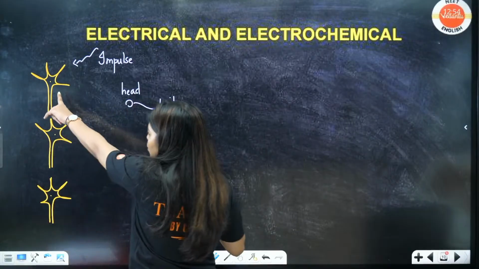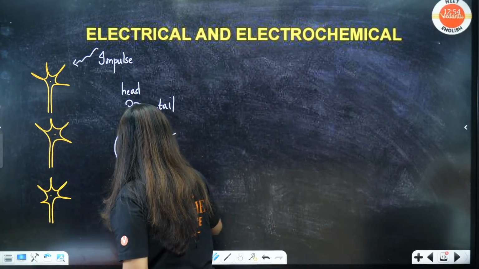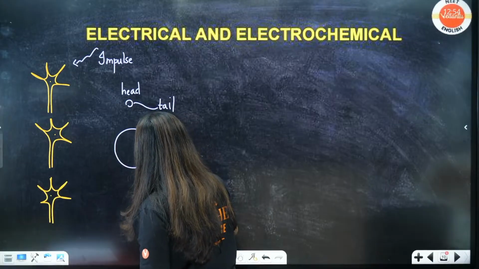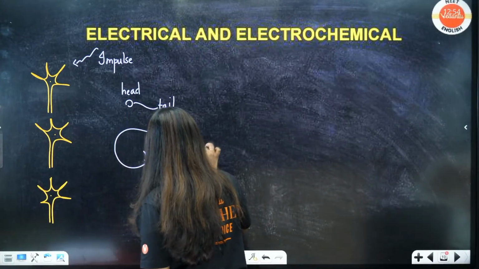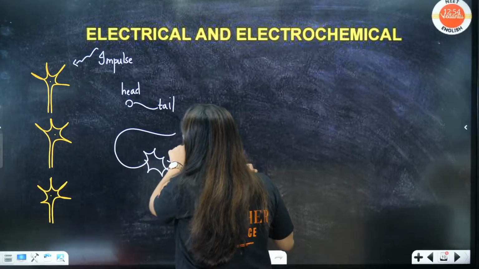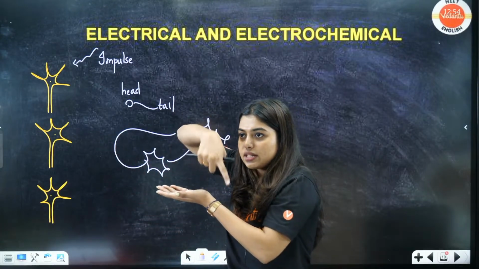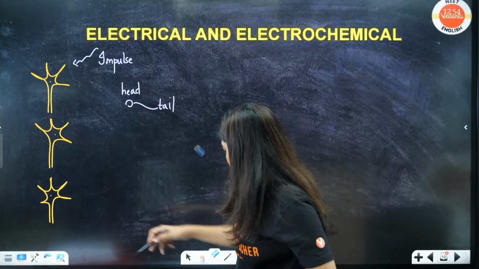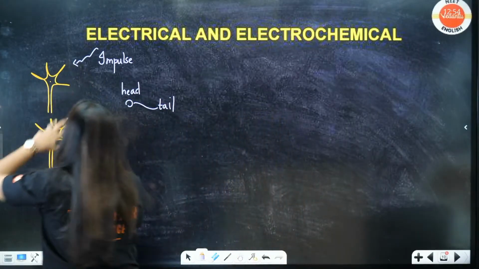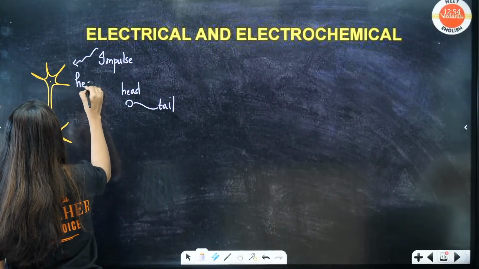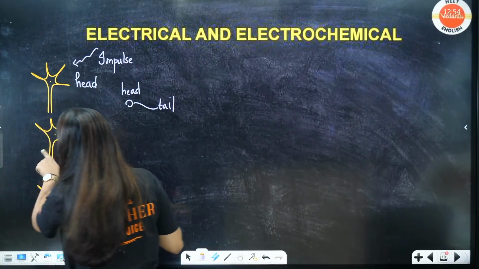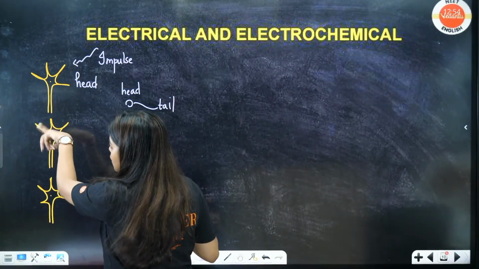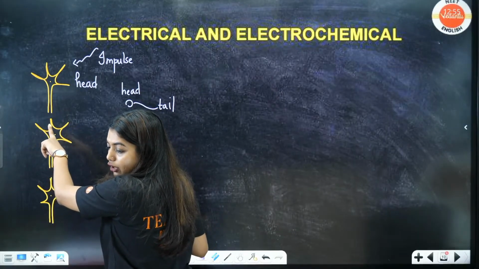So don't think your neurons will be like this, your neurons will be like this. Okay, they will be, let's say, like this. Another one's tail will be like this, head will be like this. It will be circle type. Okay, it will be circle in a loop region, it will be there. So this is not how your neurons will look like. But you understood? Let's say this is the head. Tail of this neuron will come here. Got it?